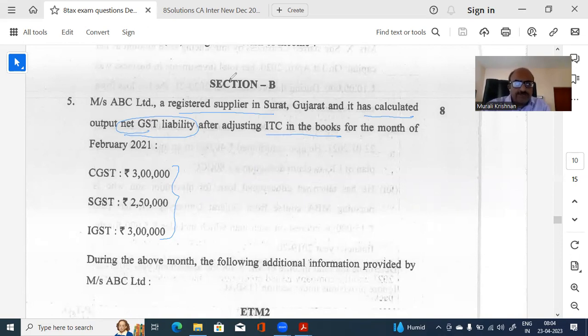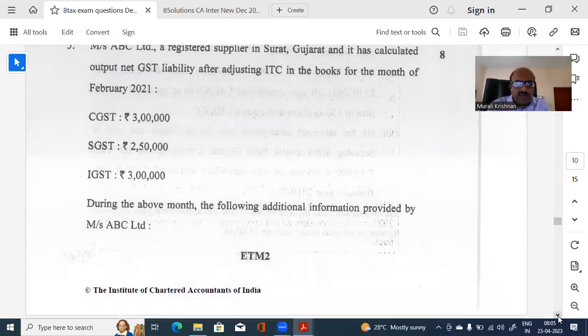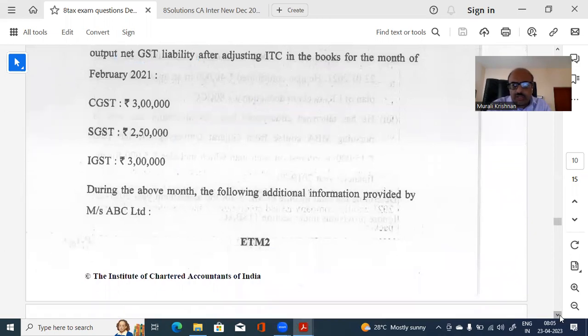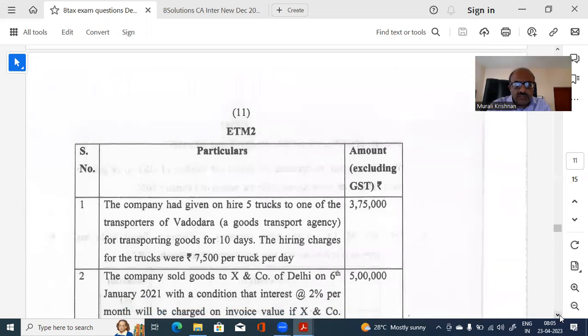Apart from that, they are going to tell you some more things which you need to decide, and see whether the liability is going to increase or decrease. That is the basic idea. Now, the following information has been provided by ABC Limited. What is the information? Now, this is a table.